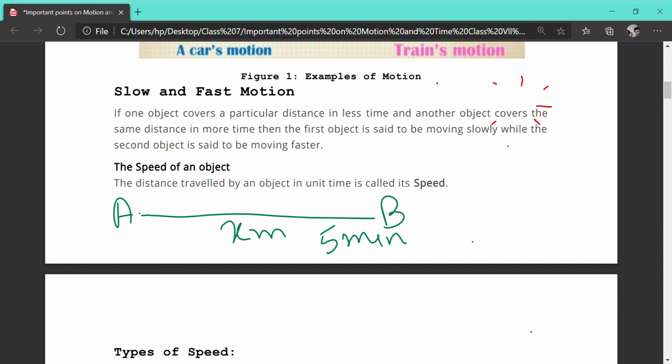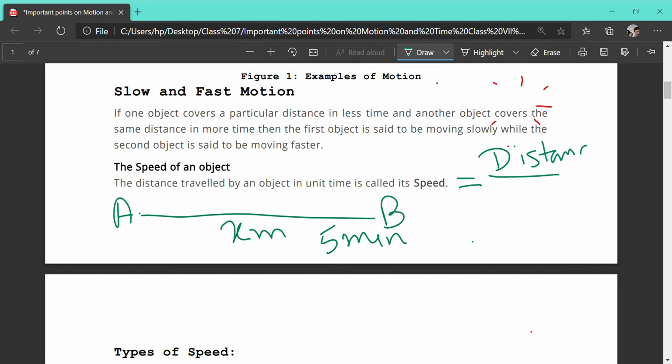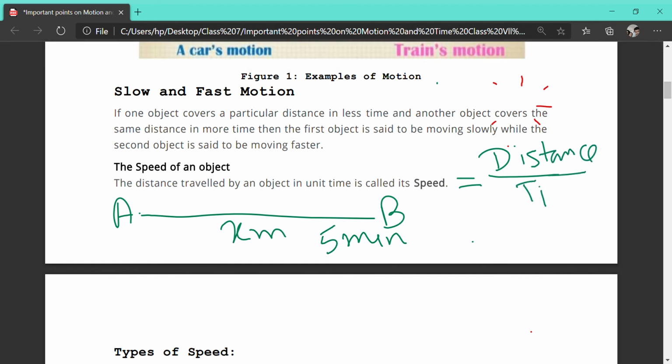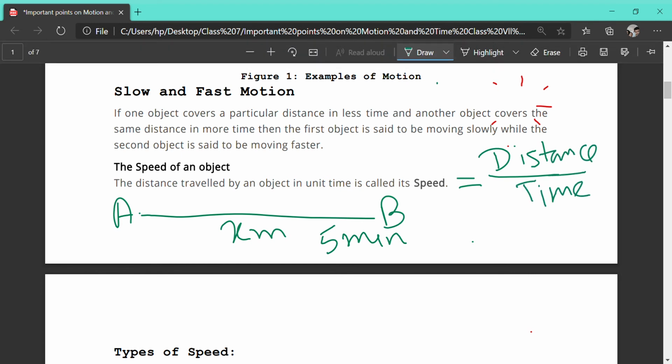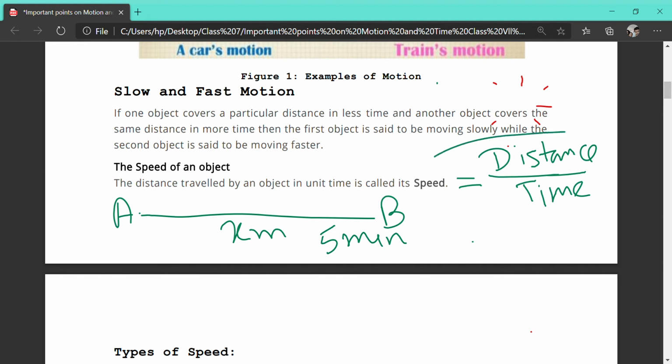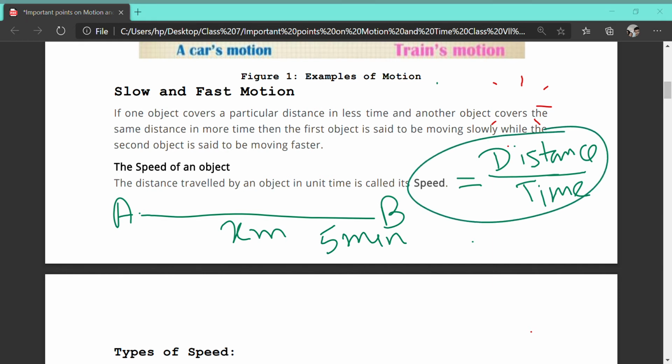Speed is actually the distance covered in unit time. That is, speed equals distance by time. Okay? Am I clear? So, speed equals distance by time. Am I clear, children? Yes, ma'am.